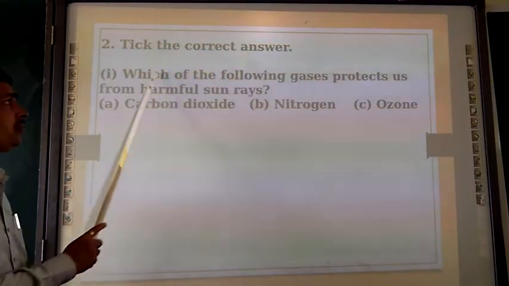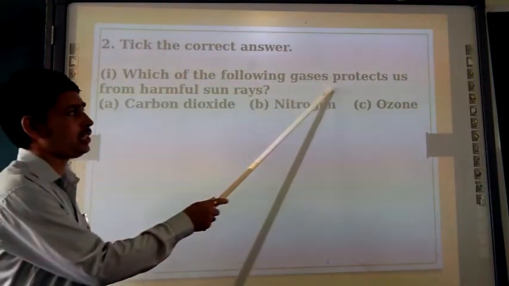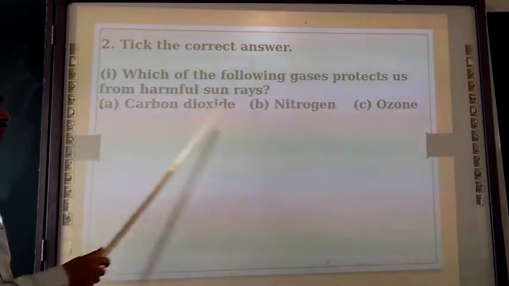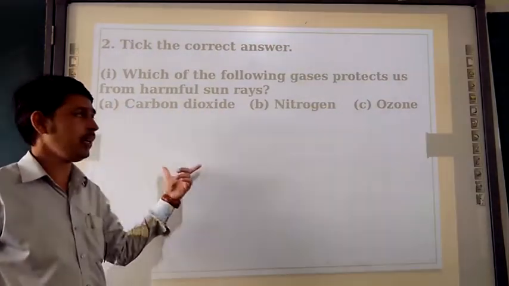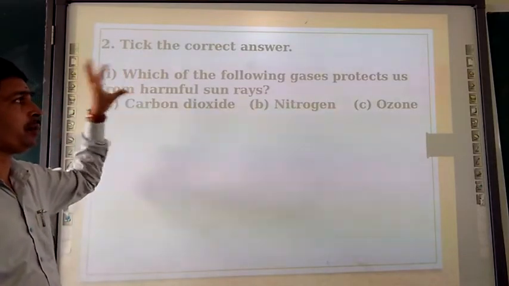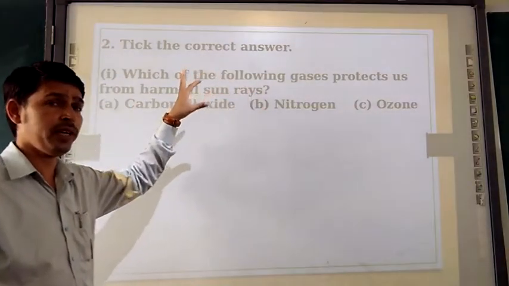Take the correct answer. First one, which of the following gases protects us from the sun rays? So A, B and C. Here we have 3 options. Out of them we have to choose which gas is protecting us from the harmful rays of the sun.